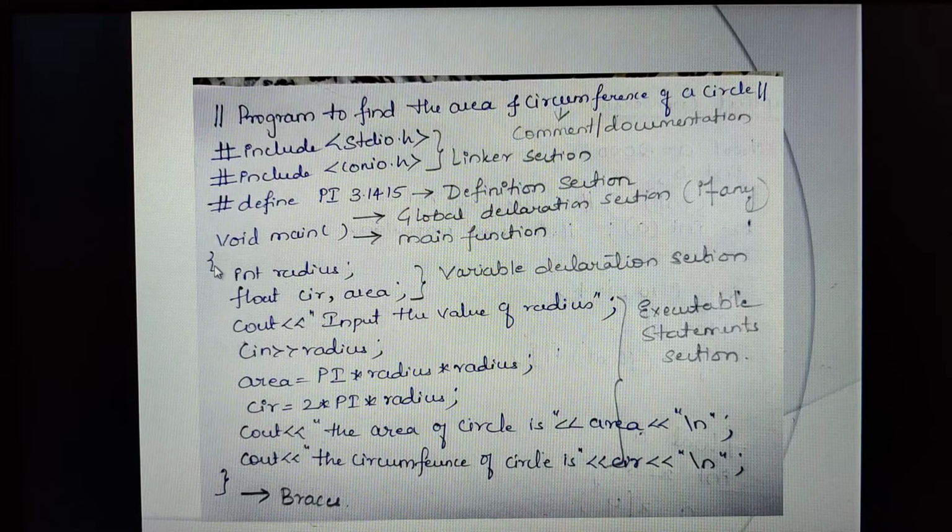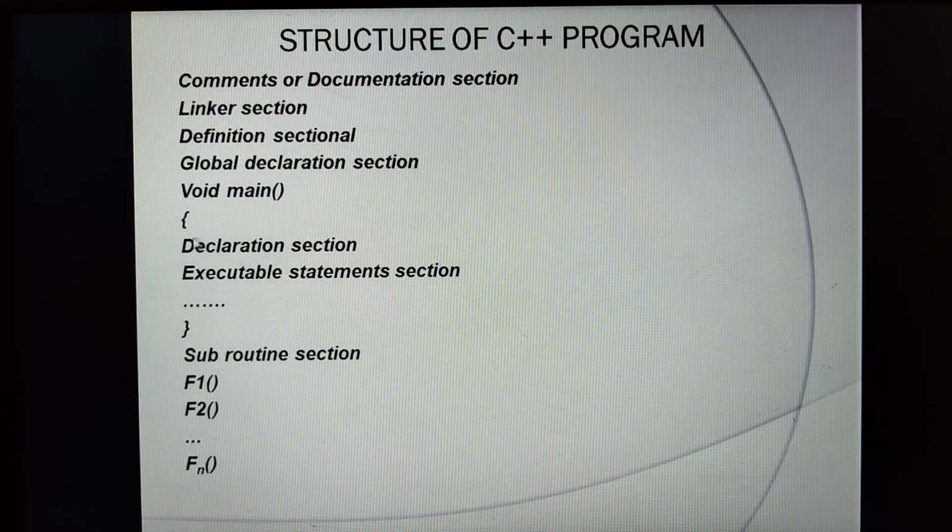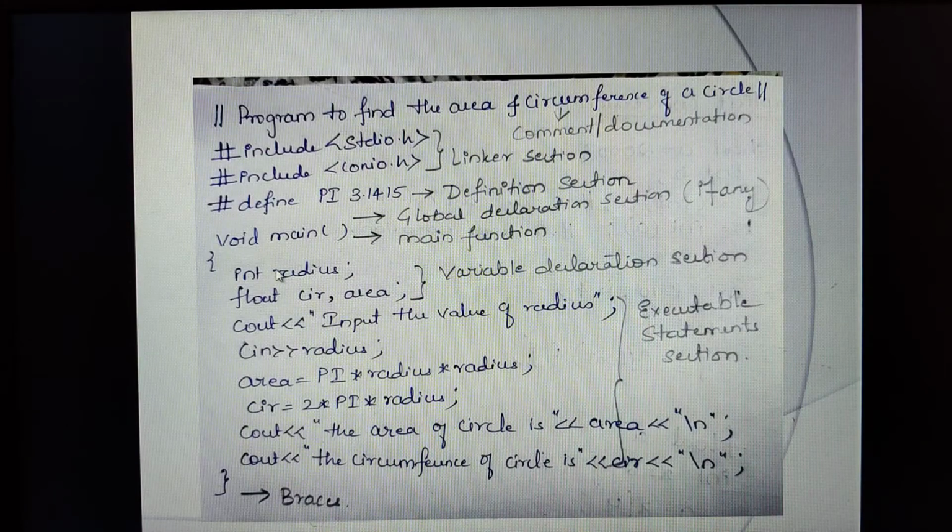Next are the braces. This flower bracket indicates the opening brace, and this one indicates the closing brace, and the main function will always be enclosed within the opening and closing braces. Moving on to the next part, the declaration section, that is the variable declaration section. What is this variable declaration section? It allows you to declare the variable and its data type. Look here, radius is a variable declared along with its data type, which is integer.